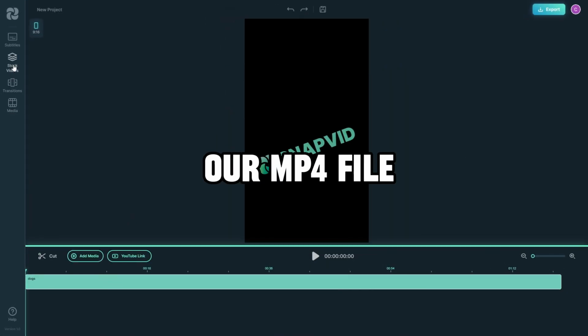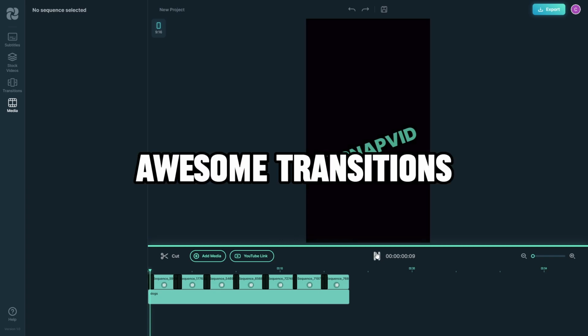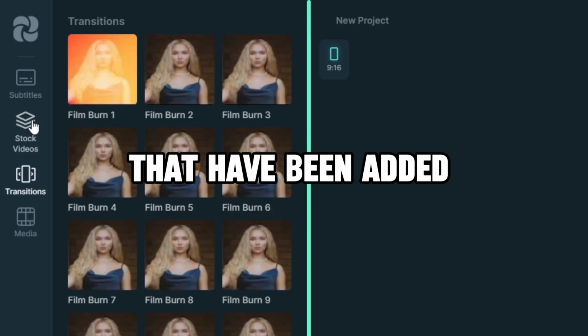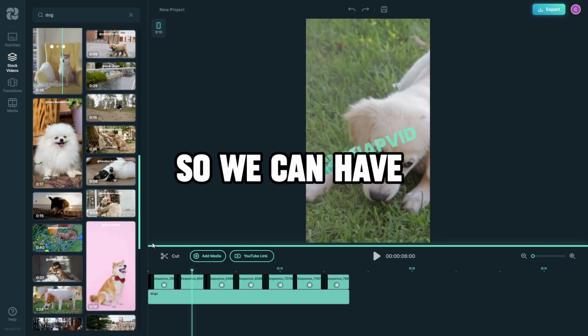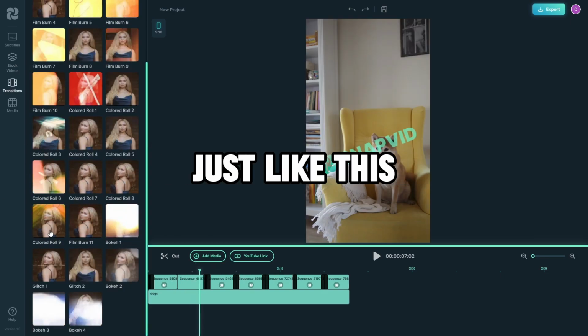Now that we imported our MP4 file, let's go to the media section and click Smart Footage. It will automatically add relevant stock videos with awesome transitions. Once it is done, we can modify the stocks that have been added by clicking stock videos, and we can also add more stock videos into the timeline so we can have a great result. Then we can add more transitions just like this.